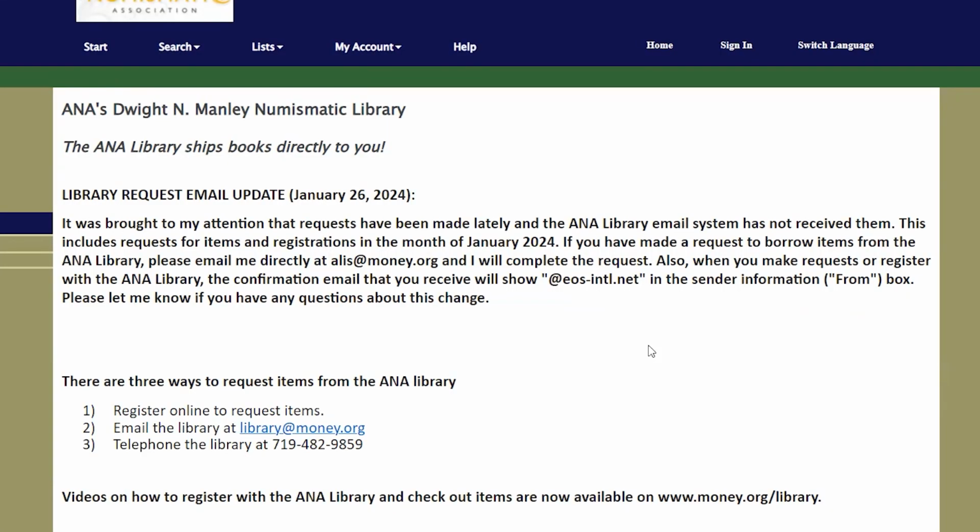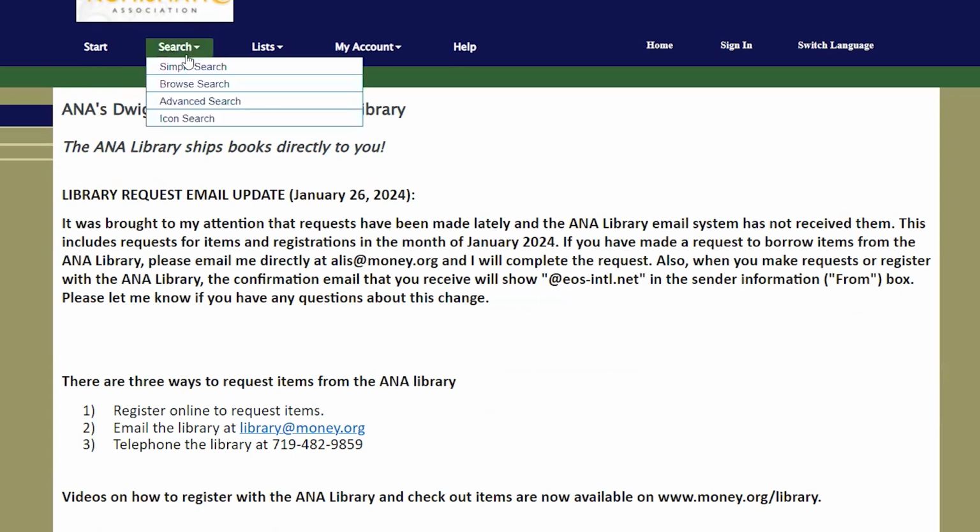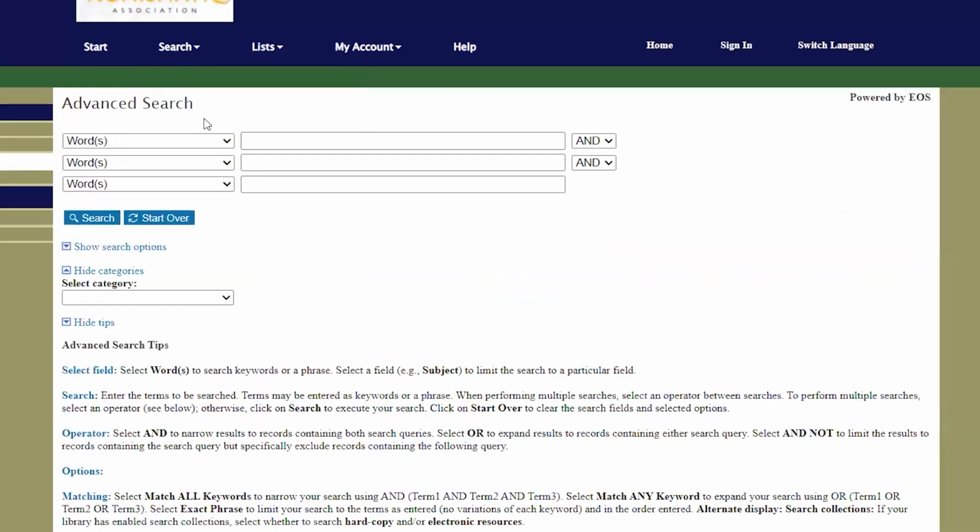The library staff is in the process of recognizing and describing these objects in the online A&A library catalog. As item entries are added, you will be able to browse and search them along with the books in the library's holdings. To do this, first go to the A&A Library Catalog page. Then select Advanced Search from the Search drop-down menu.